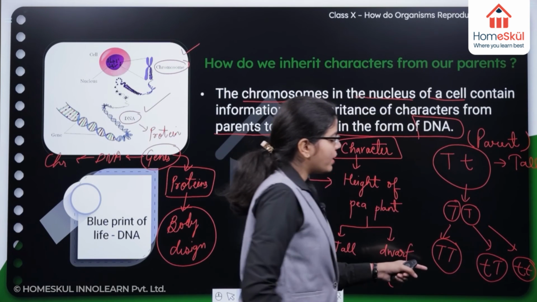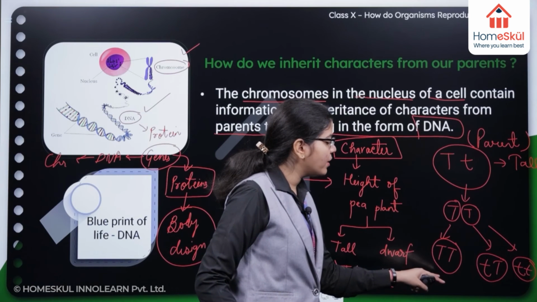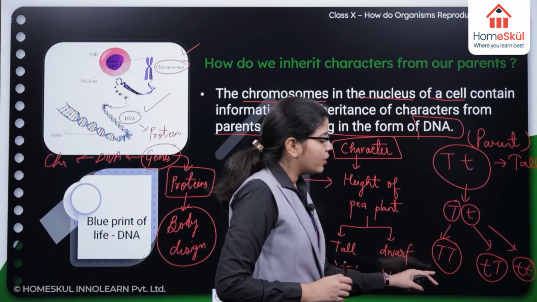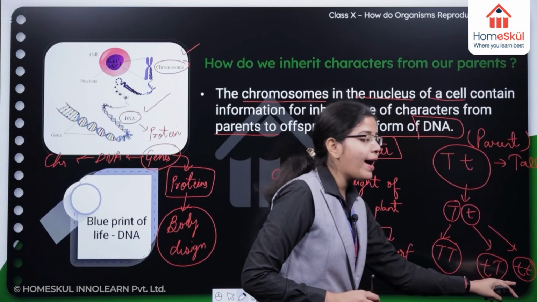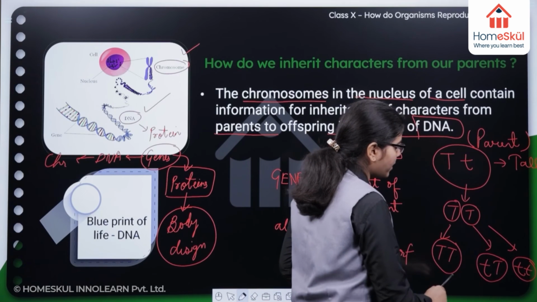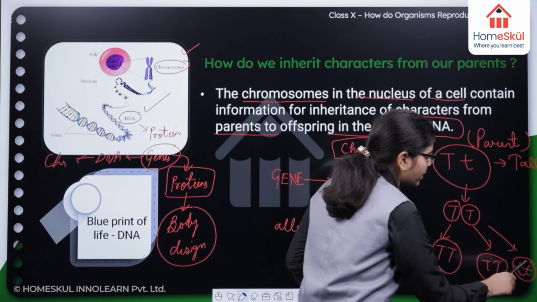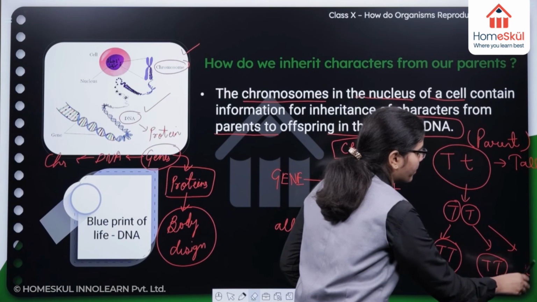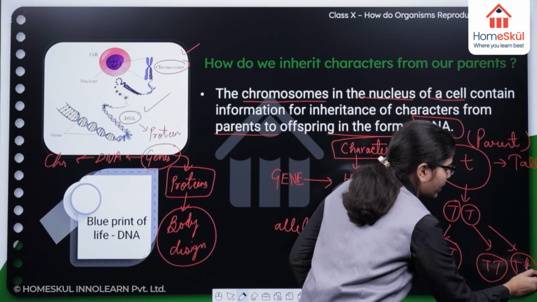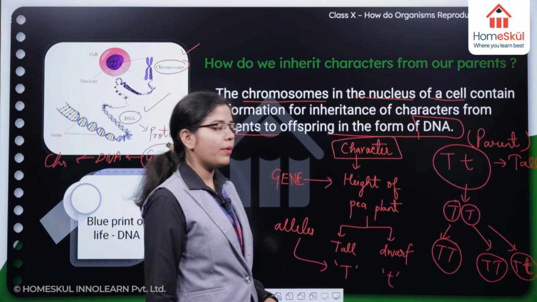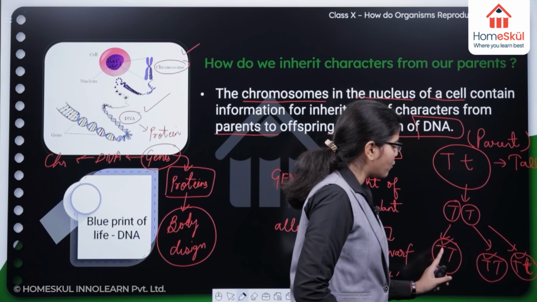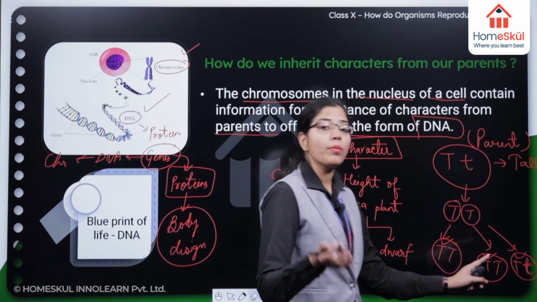Okay, then you can see in the normal condition what was happening. The phenotype we could observe in the normal condition was tall and dwarf, right? But if it is changed now, if it is capital T, then what will happen? Now we will only get the tall type of phenotype. So we have to focus on this gene, on this allele. The other allele is coming from the other gamete.